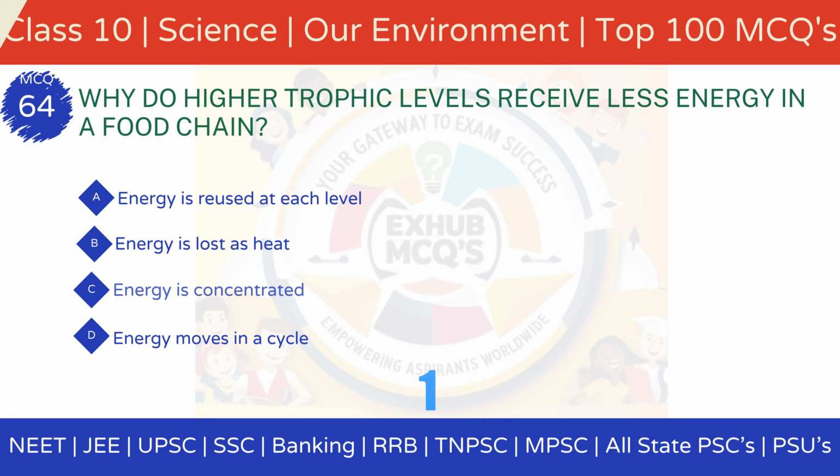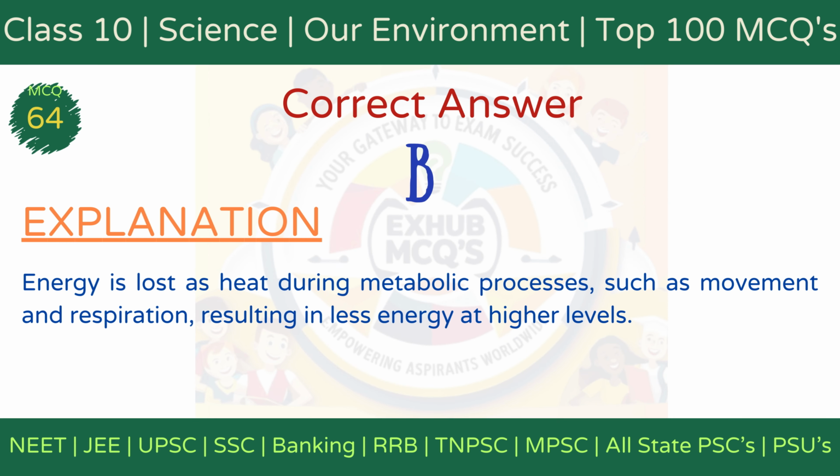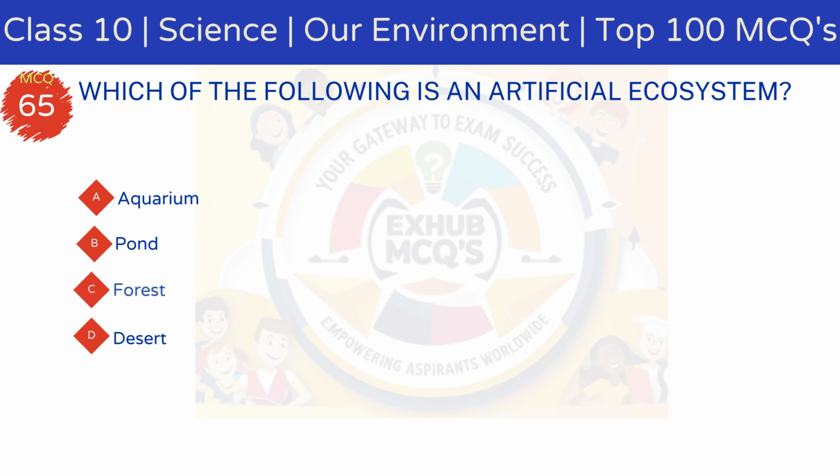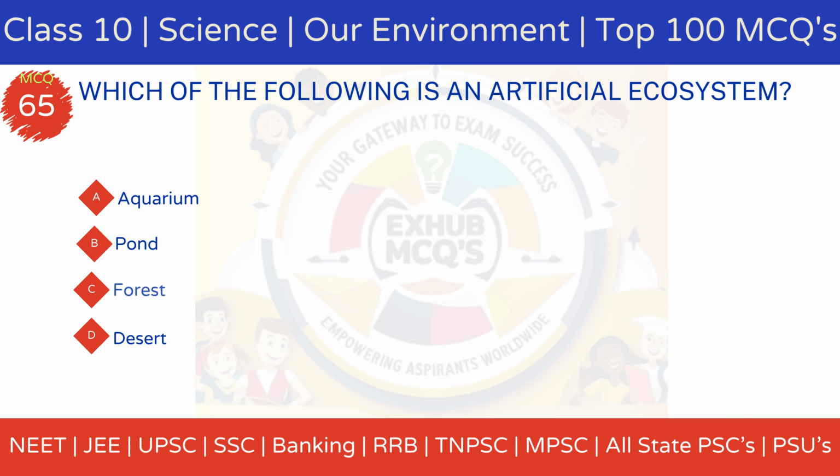The correct answer is option B. Energy is lost as heat. Explanation: energy is lost as heat during metabolic processes like movement and respiration, resulting in less energy available for higher trophic levels.